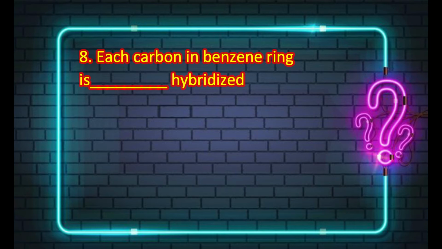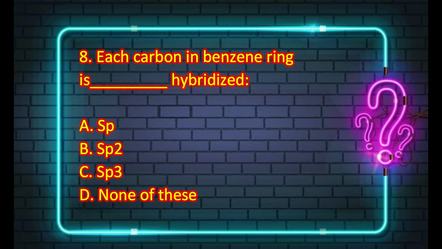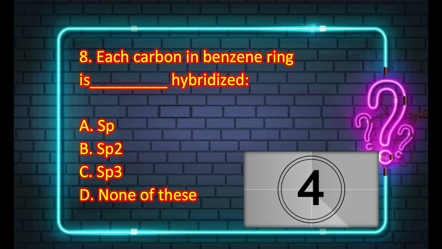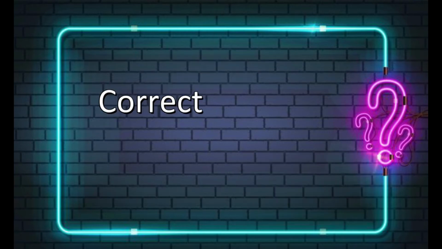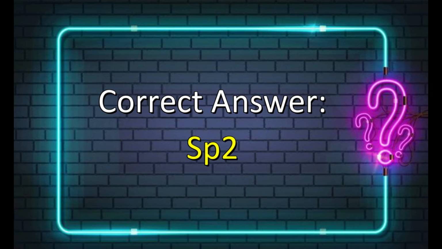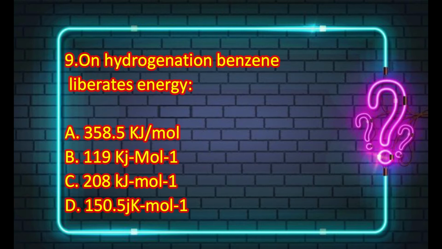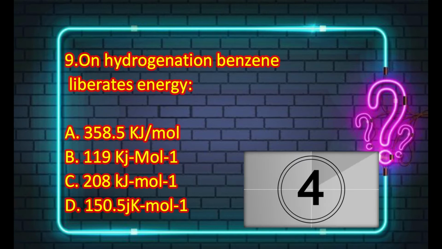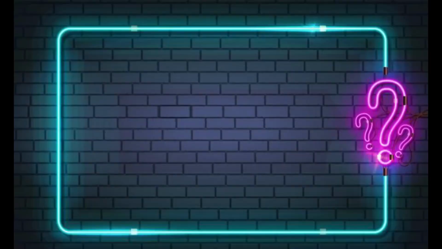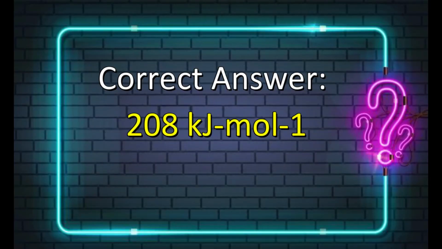Each carbon in benzene ring is dash hybridized: sp, sp2, sp3 or none of these. And the correct answer is sp2. The next MCQ is on hydrogenation, benzene liberates energy. Your options are given below. And the correct answer is 208.